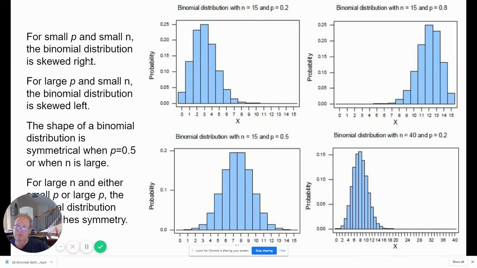And if we get larger n and a p that is close to 0.5, then my distribution starts to look bell-shaped. In fact, even if the probability is not exactly 0.5, as long as I have a large n, my distribution will be approximately bell-shaped. That becomes critical for our next chapter.